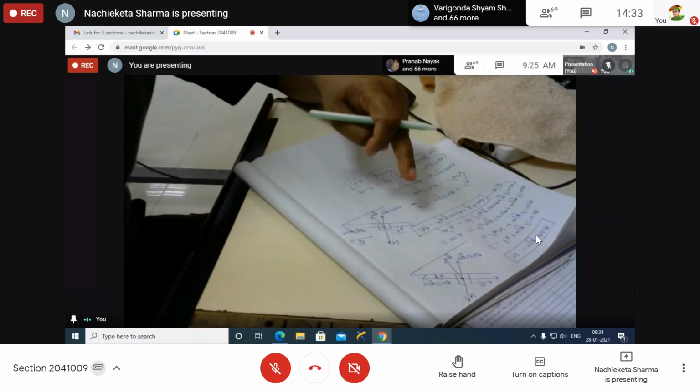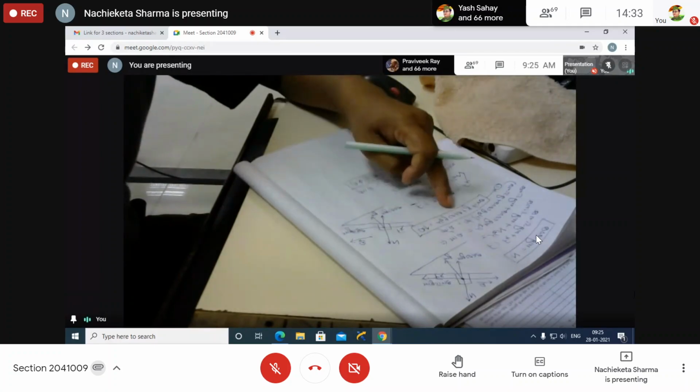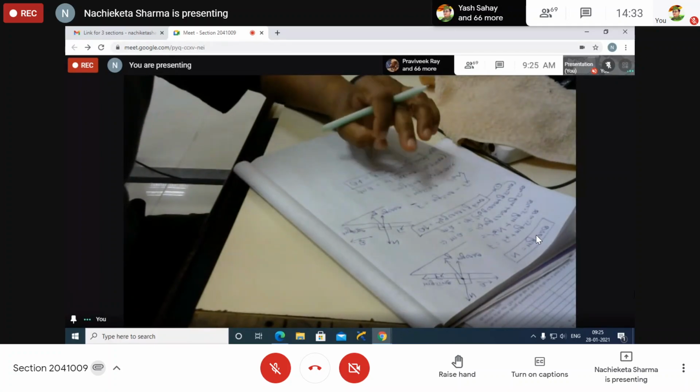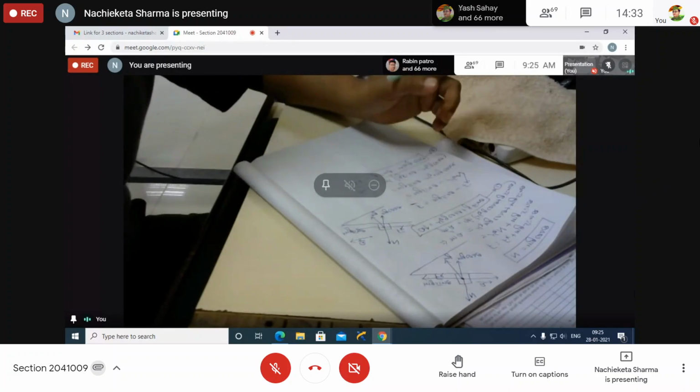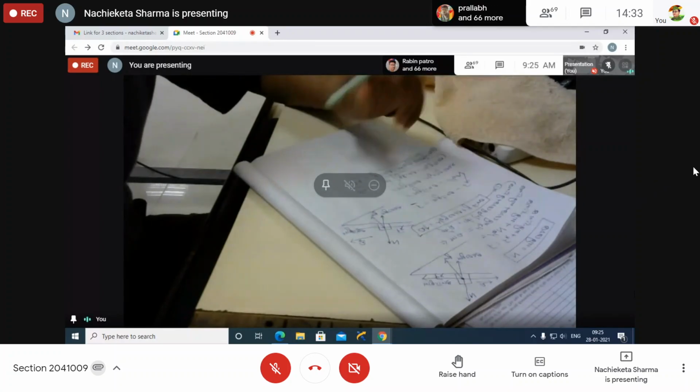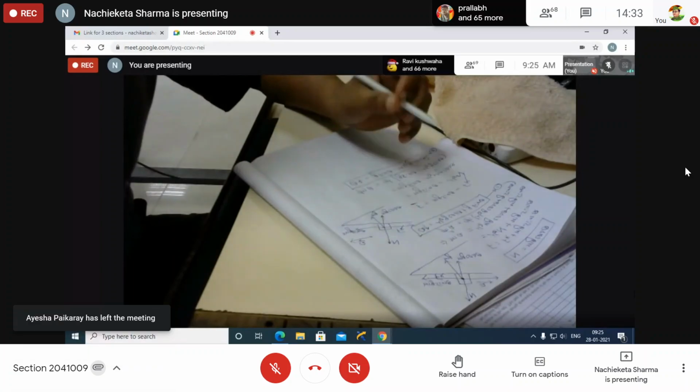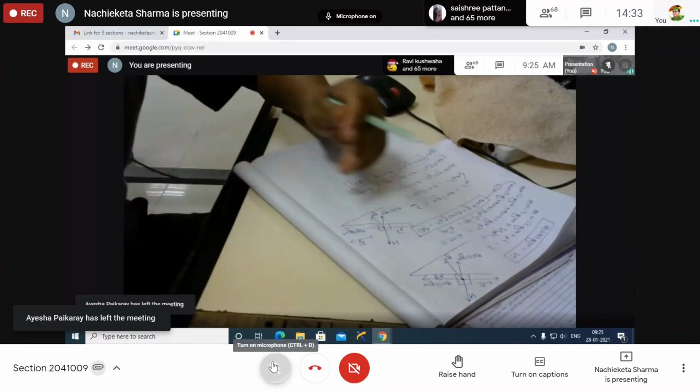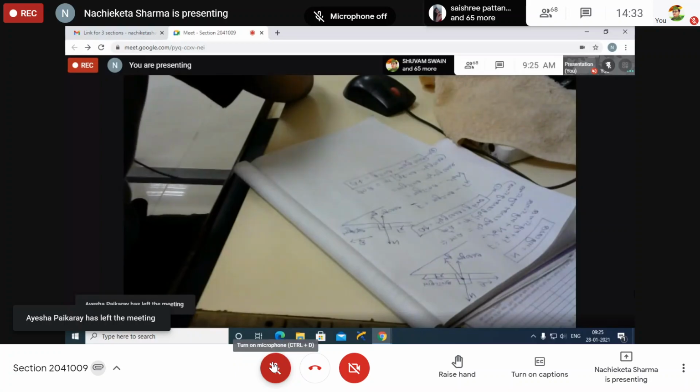So your first aim is to find out the acceleration of the body moving on an inclined plane. Second one, to find out what? Coefficient of rolling friction. This is mu r, isn't it? Now what you have to do?